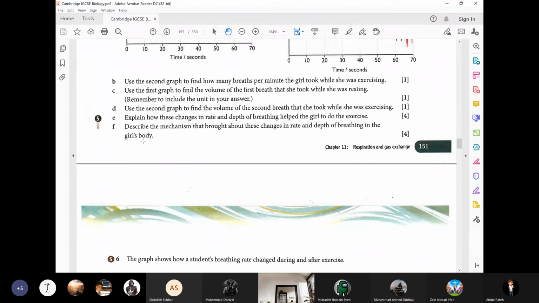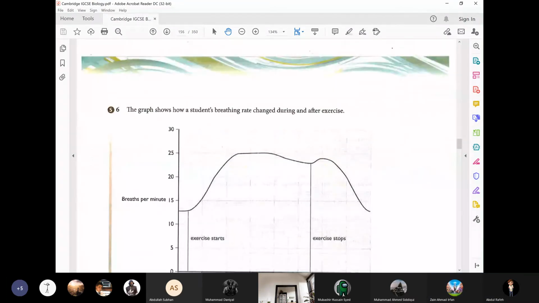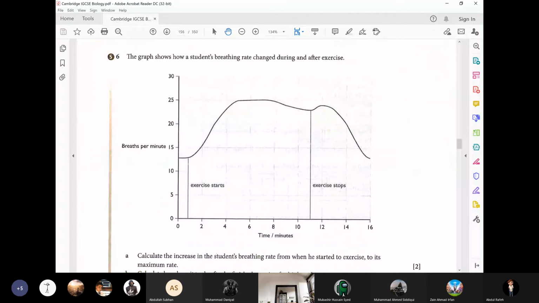Then what will happen? The brain will detect higher concentration of carbon dioxide, and then the brain will send the message to the external intercostal muscles and internal intercostal muscles and diaphragm to contract and increase the rate of breathing. Understood, everyone? Yes, sir. Next one.